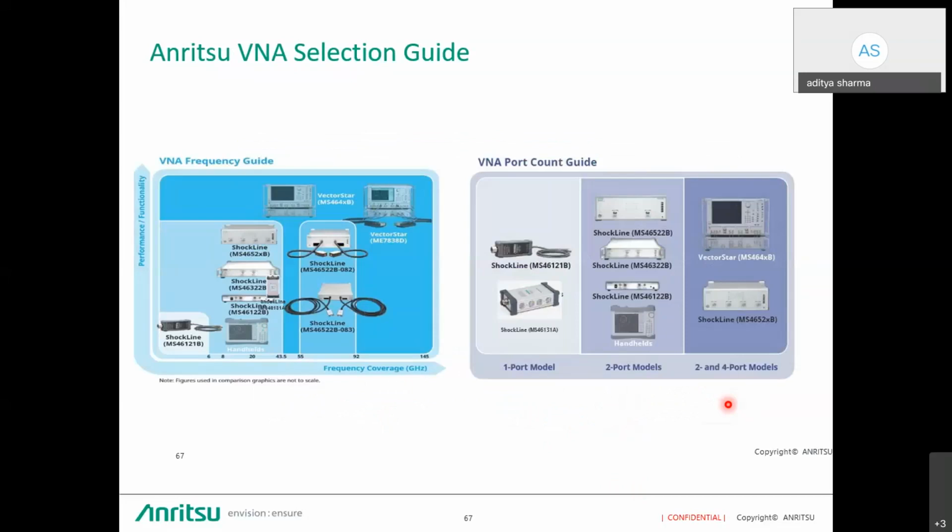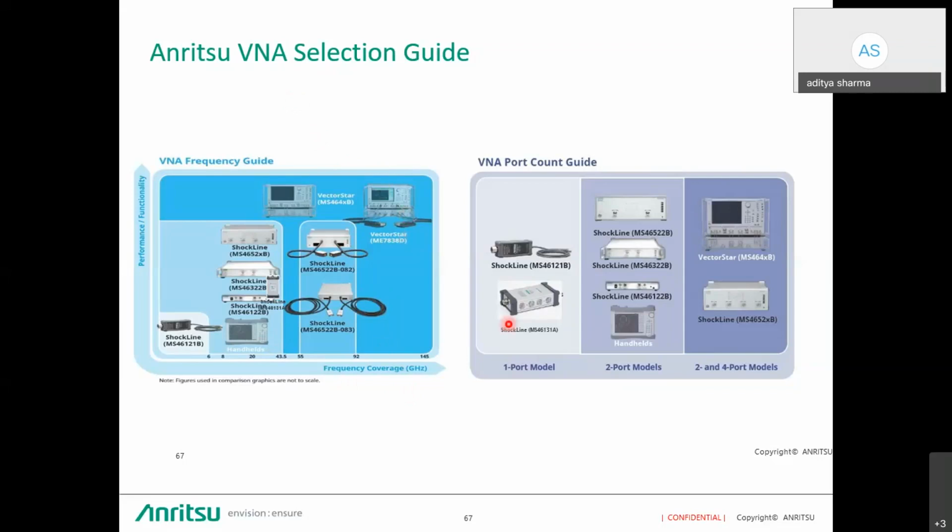This is a selection guide for VNA, Anritsu VNA. We do have different configurations and different criteria for selection of a VNA. The first criterion is the frequency range. If I talk about the frequency range up to 43.5 gigahertz, we do have handheld products, and we have ShockLine. Then up to 92, we have the Anritsu E-series E-band VNA, and beyond 92, VectorStar is there, which can go up to 220. The second criterion is the port selection.